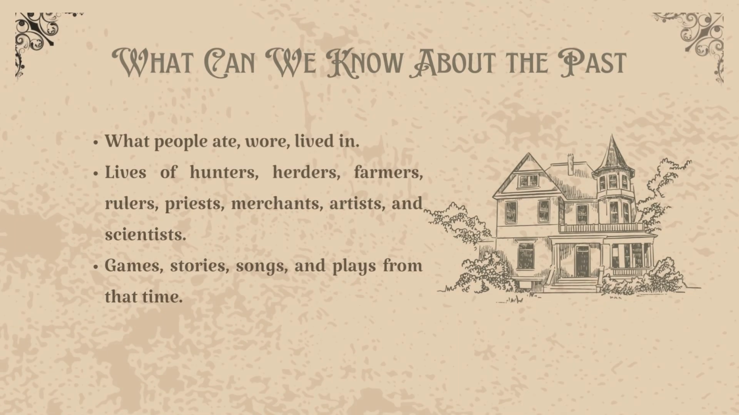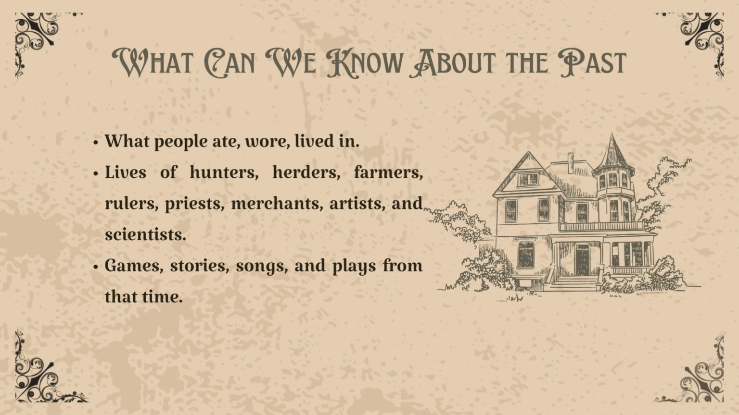What can we know about the past? Now, what kind of things can we actually find out? Well, a lot: what people ate, the clothes they wore, the houses they lived in. We can even know about the kinds of work they did: hunters, farmers, rulers, merchants, priests, craftspeople, artists, musicians, scientists, all part of the story. We can even figure out what children did for fun, the games they played, the songs they sang. Basically, the past isn't just about kings and wars, it's about ordinary people too.